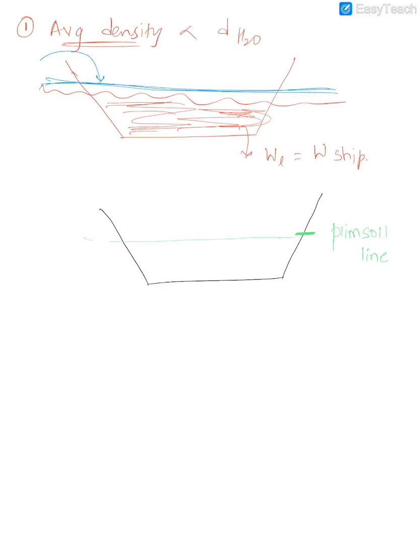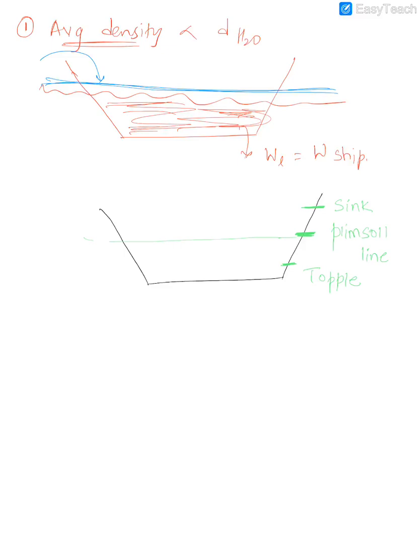But if the level of water goes above it, then it is dangerous. Why is it dangerous? Because then there are chances that your ship might sink. Or if the level goes down, is it safe or dangerous? It is still very dangerous if the level goes very down. Why? Because there are chances that due to a little wind or something, your ship might just topple down. So that's why this Plimsoll line is a safety line. You always try to maintain the line on that level only. If you are going above, it's dangerous. If you are going below, then also it is dangerous.